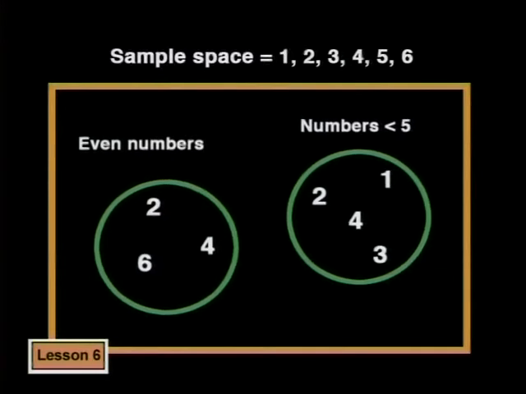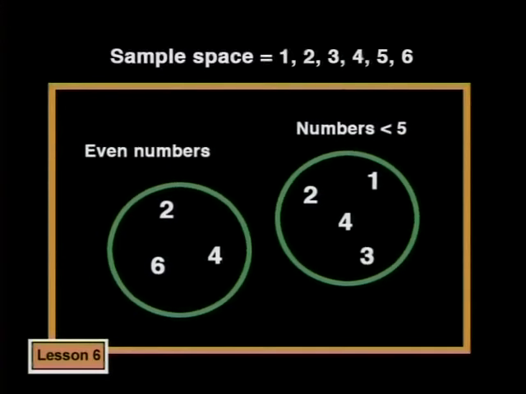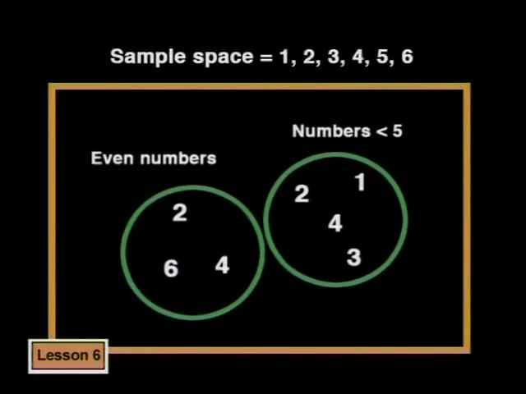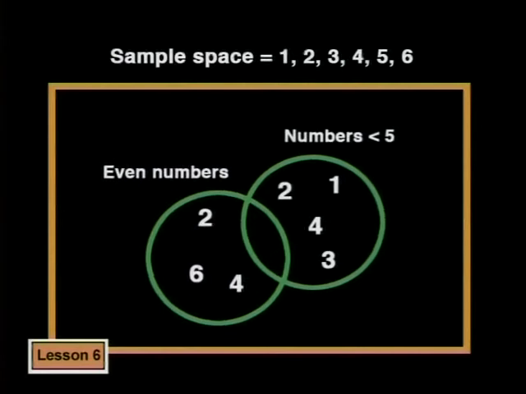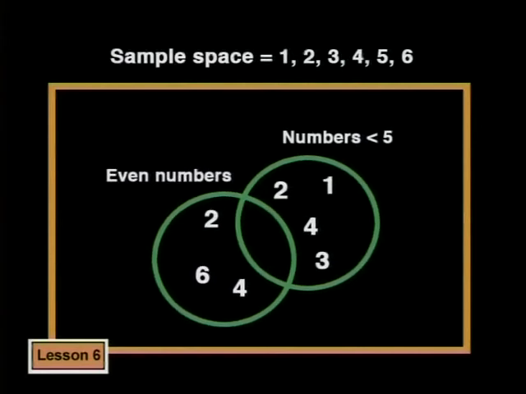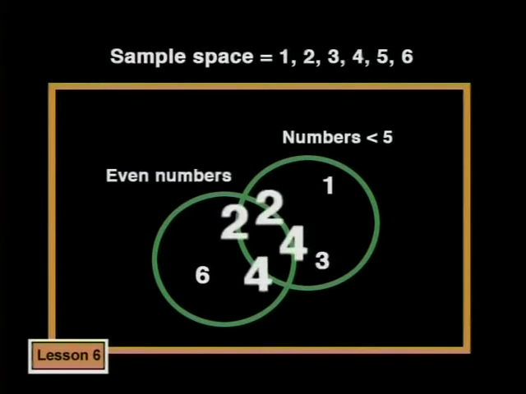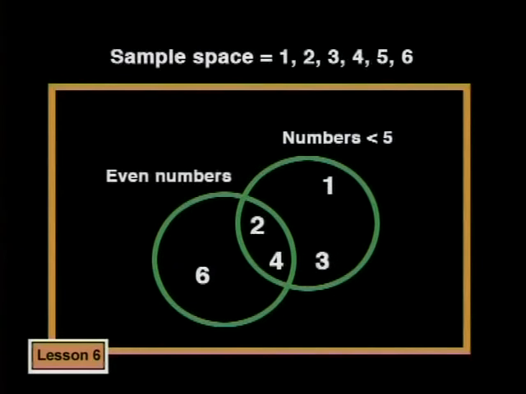The 2 and the 4 belong to both event spaces, but there is only 1 2 and 1 4 on the dice. We can't have 2 and 4 represented twice each in the possible outcomes because the dice only has 1 2 and 1 4. So the event spaces need to overlap or intersect like this. These are called inclusive events. A number less than 5 can also be an even number, so the sets are not mutually exclusive. A number can appear in both subsets.